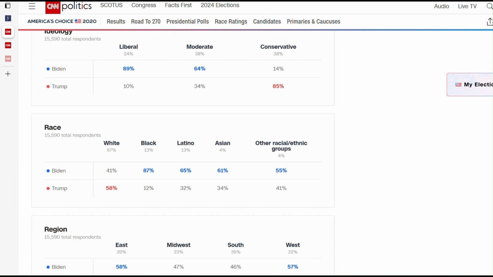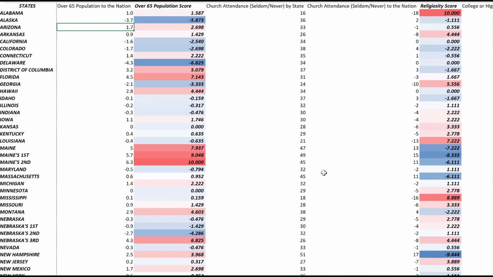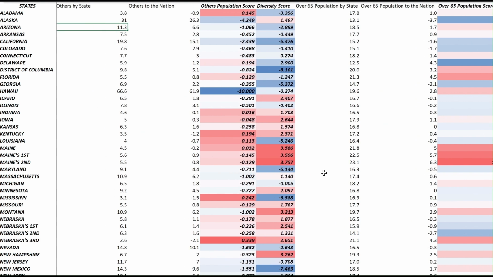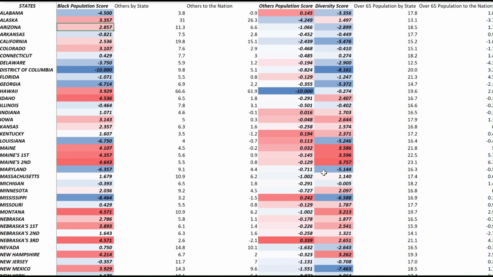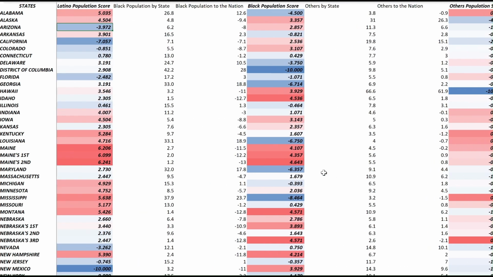So looking back at the model, we have the first score, which is a diversity score. A diversity score accounts for whether a state is white and whether a state is diverse, all right? The important thing to notice here, just to tell you how the model works, is that of course there are some states, in particular all of the states.